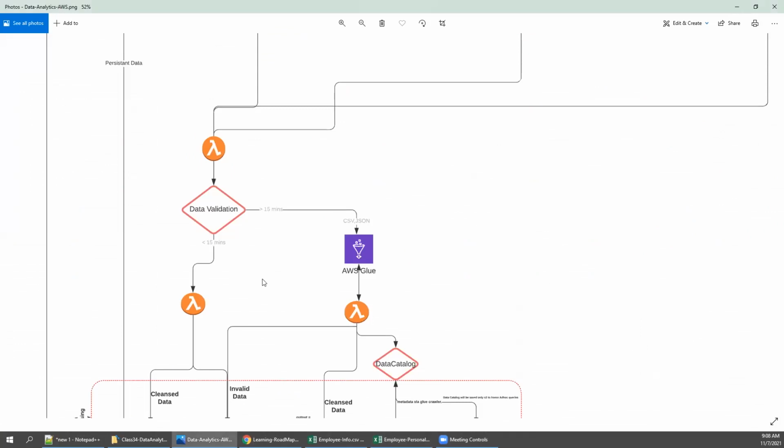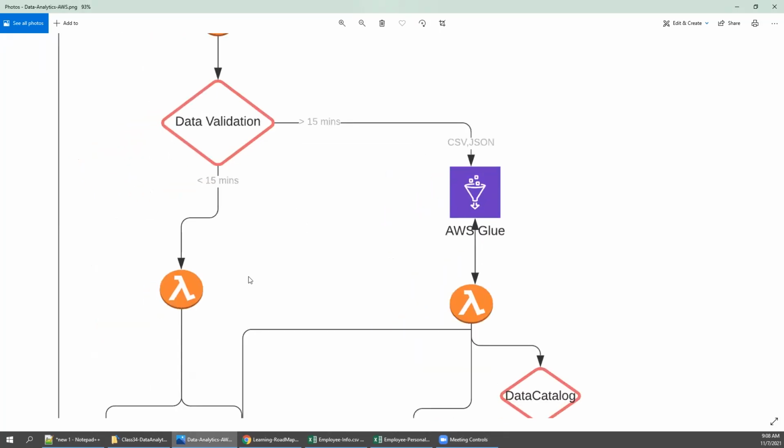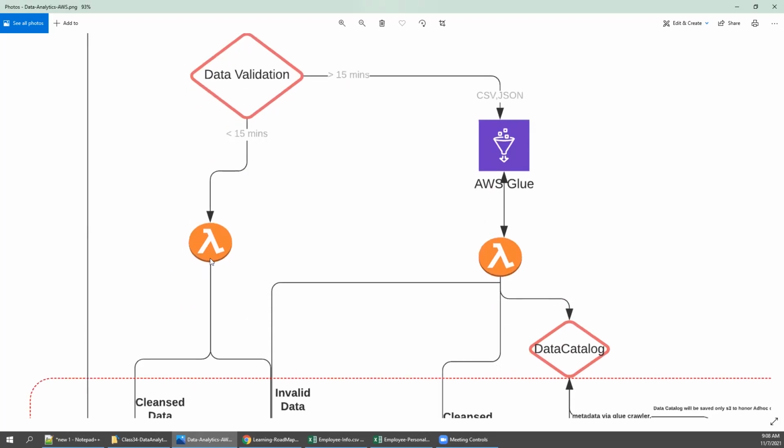In this kind of scenario, the data set can be completed in less than 15 minutes. Suppose you decide to use Lambda to validate and analyze the received data, then it should take less than 15 minutes, because the Lambda limitation is up to 15 minutes.